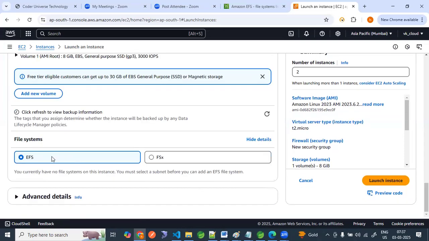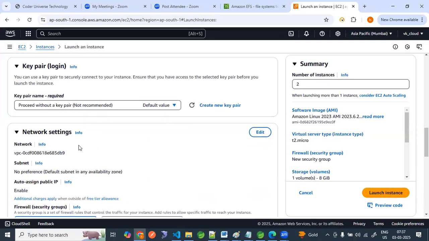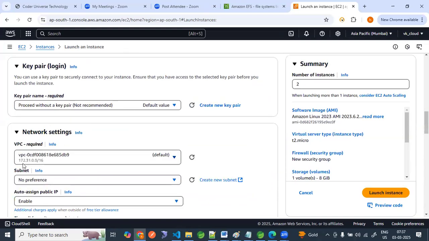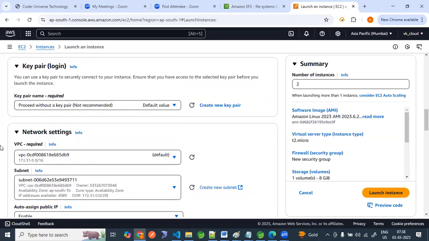Now, can I edit this? We have just created an EFS file system; we have FSx file system also. Are we getting any option, guys? It says you currently have no file system, and you must select a subnet before you can add an EFS file system. Where is the subnet? Scroll up, go to network settings, edit this. Here, right, the subnet. This is the VPC, and I can select any of the subnets: ap-south-1b, ap-south-1c, ap-south-1a, you can see the availability zones. Now I have selected.